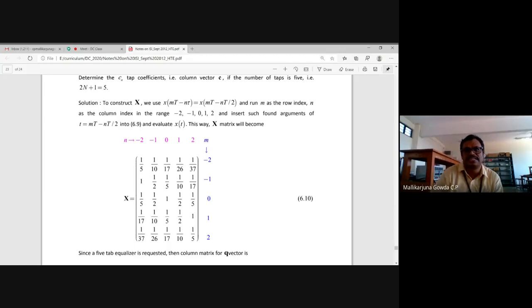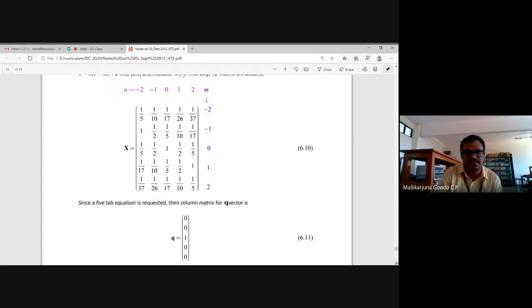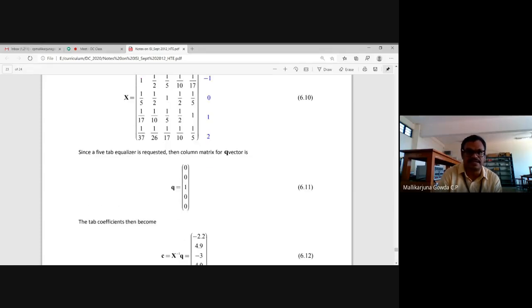I think after getting this much clarity, you should be able to write the X matrix by yourself. So it is a 5x5 matrix. After finding the value of X, it has to be multiplied with C. C is a column vector, and Q is also a column vector of 2n+1 elements. So this is already predetermined.